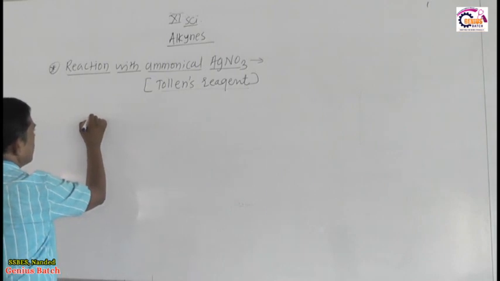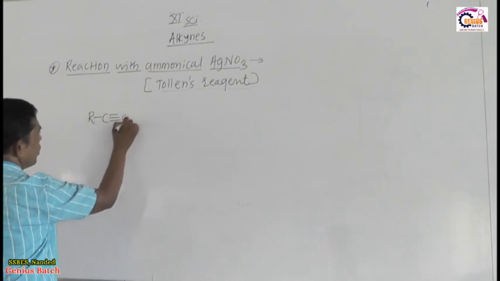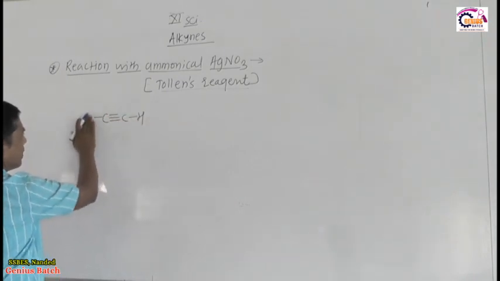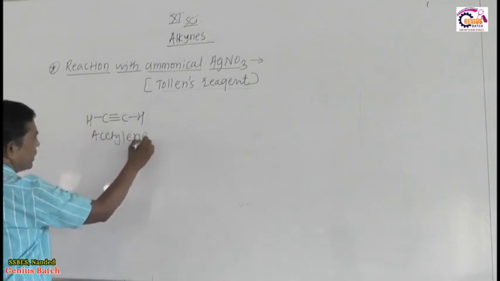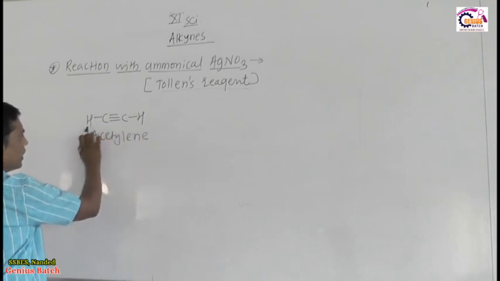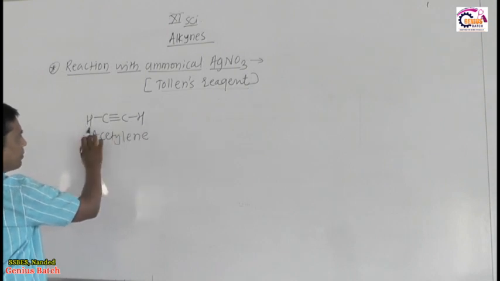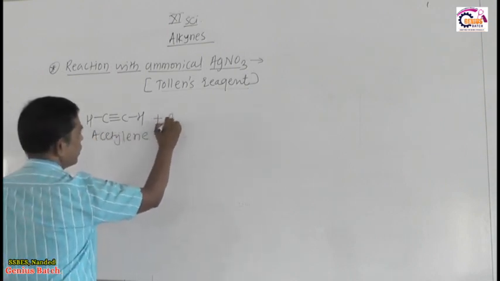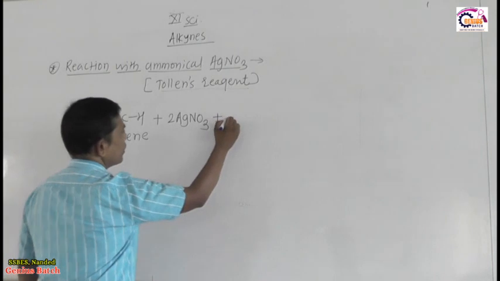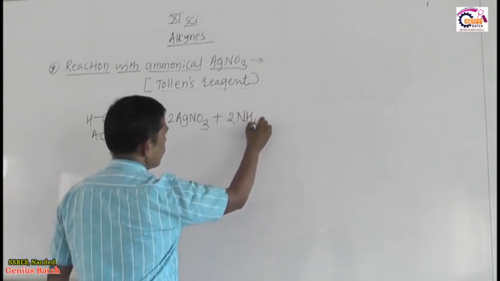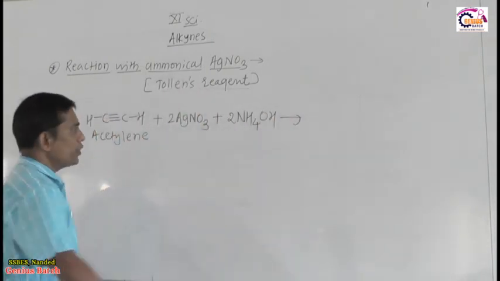So look here, terminal alkynes are C triple bond CH. Suppose I take a particular example, acetylene. This acetylene, or ethyne, has 2 acidic hydrogens. They can be easily replaced, and can break off in the form of H plus. So it reacts with 2AgNO3, silver nitrate, plus 2NH4OH, ammonium hydroxide. Therefore it is called ammoniacal AgNO3.